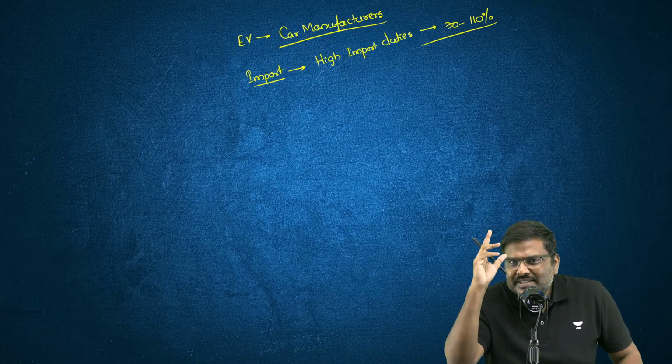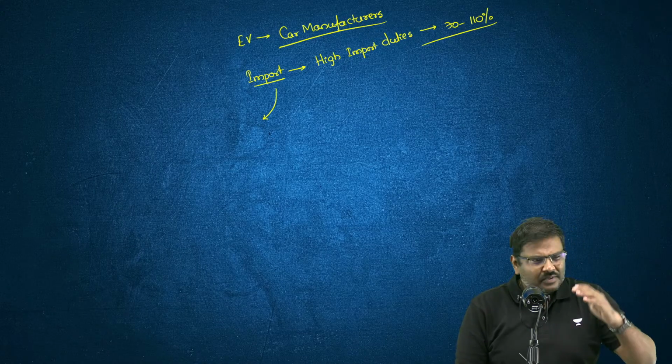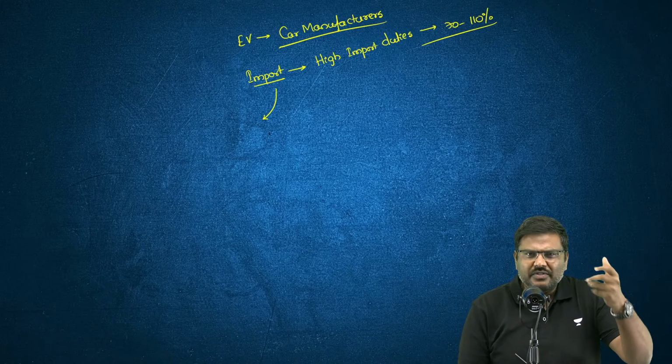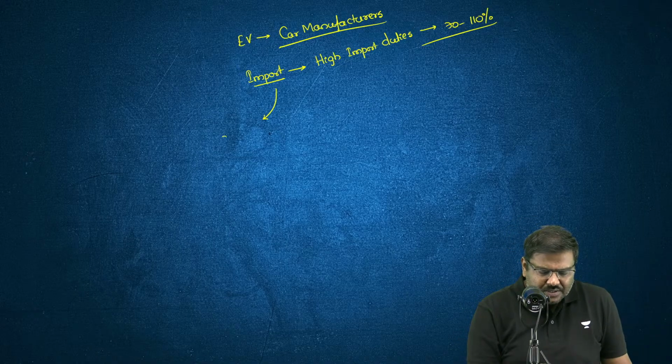The government of India simply says, if you can promise to invest in India, the amount of investment is more than 4,000 crore rupees, that is around $500 million.